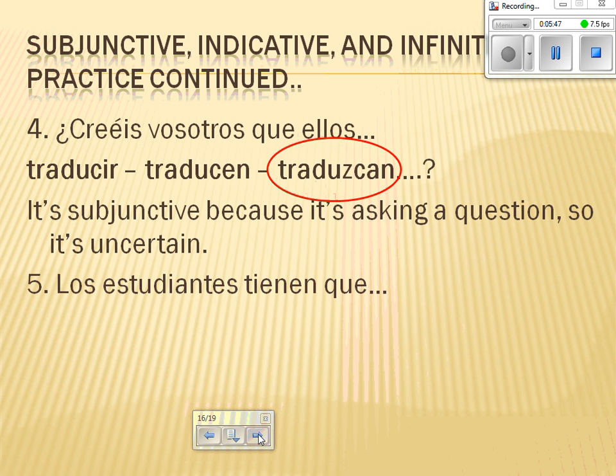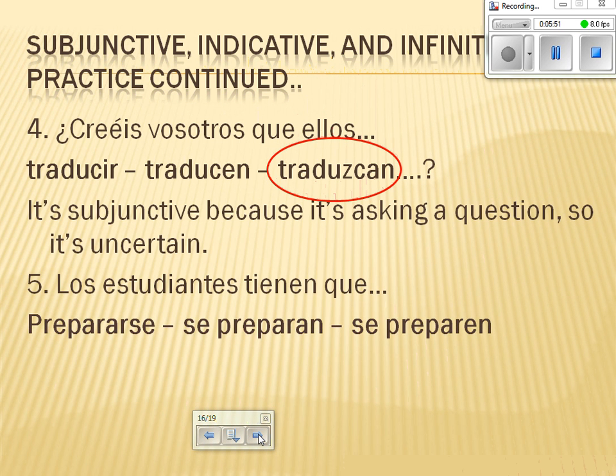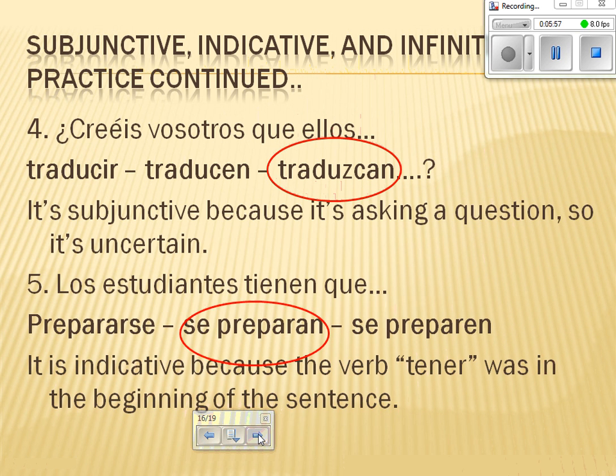5. Los estudiantes tienen que prepararse, se preparan, or se preparen. It is se preparan. It's indicative because the verb tener was in the beginning of the sentence.